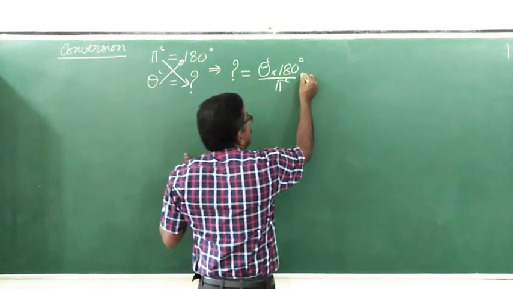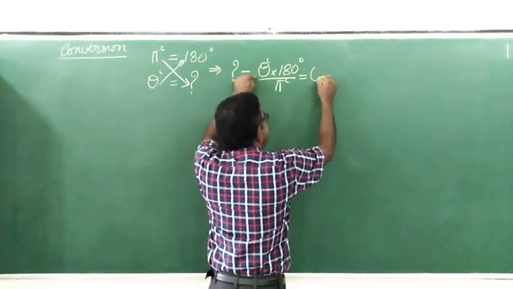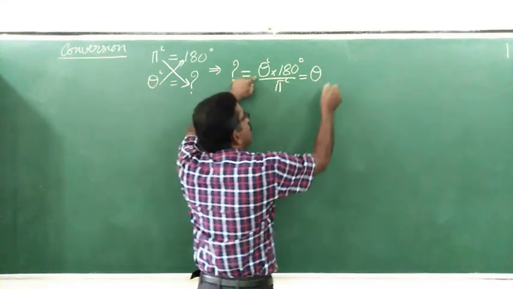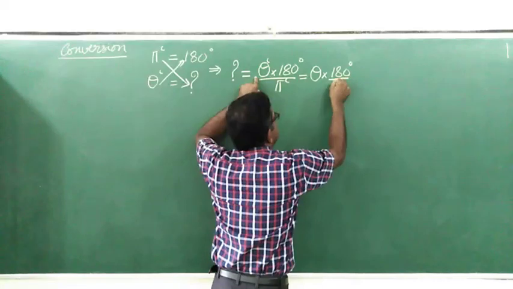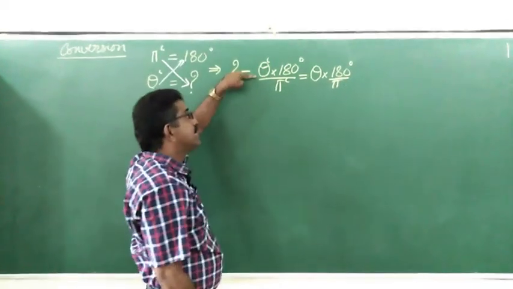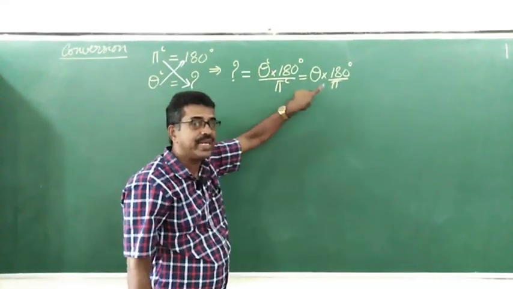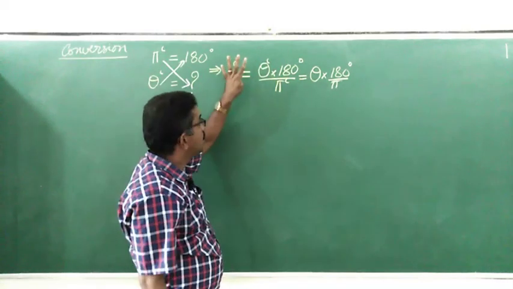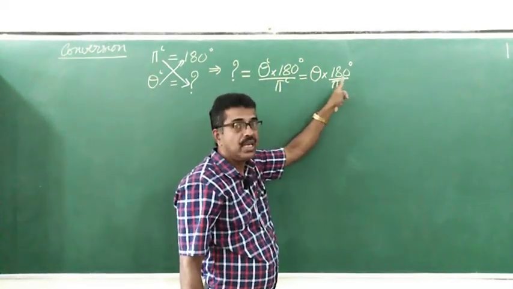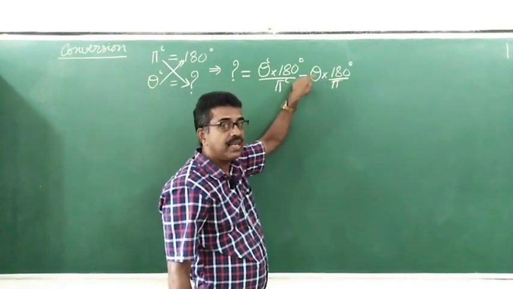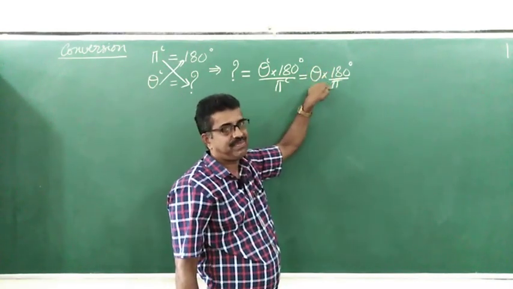So let me write this: theta, given angle in radian, you multiply with 180 divided by pi. To convert radians into degrees, you have to multiply the given angle by 180 by pi.